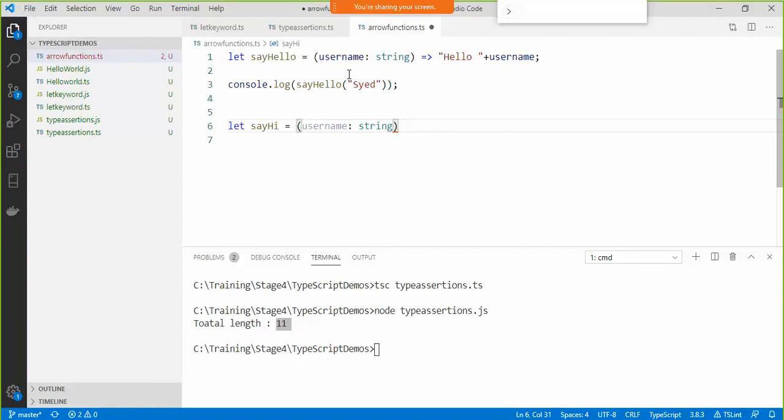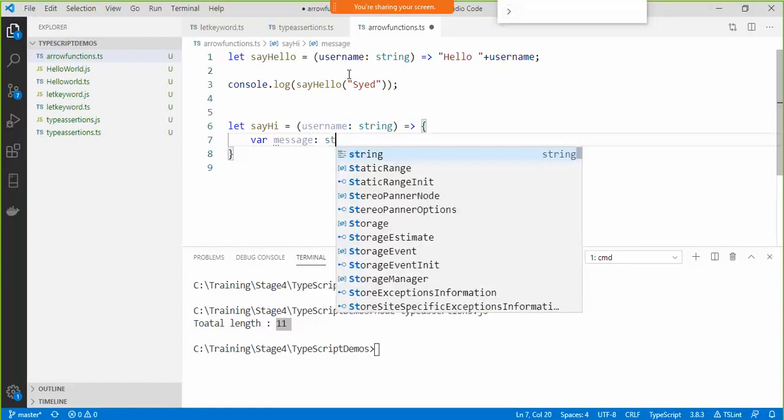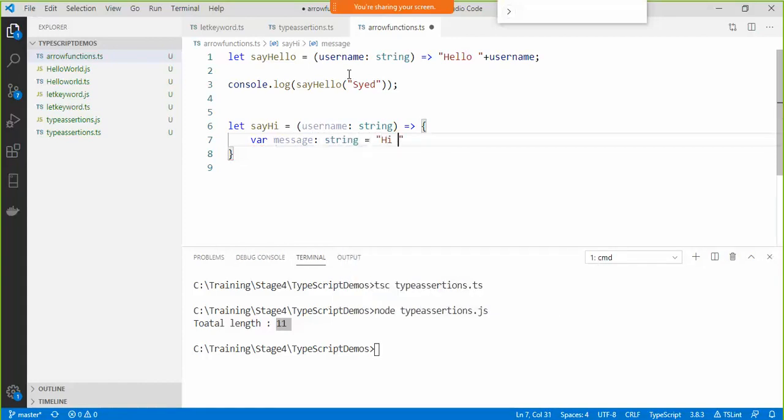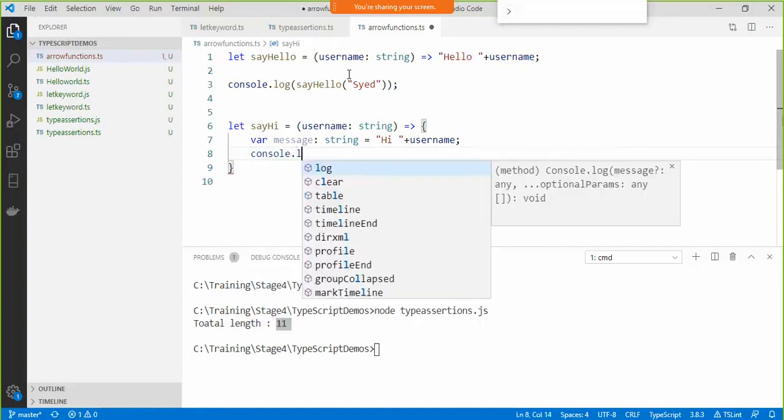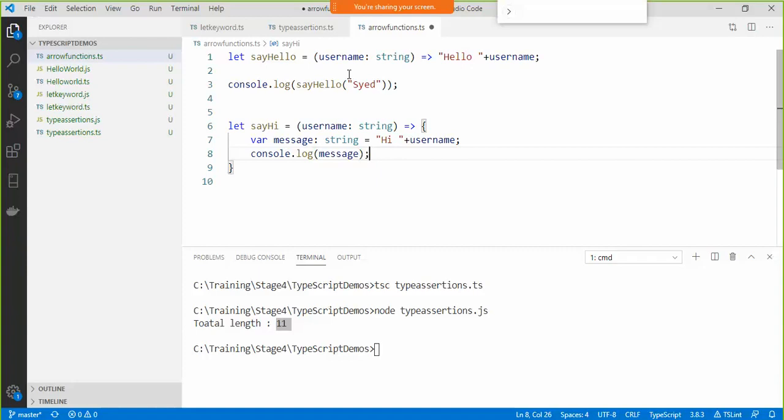If I skip the data type, it's going to take any as the data type, and if I have more than one line of statement, then I'll have to use curly braces. So in this case, I'm going to say var message colon string equals hi plus this username which is given, and we say console.log message. And again I can call this function, say hi, and then pass in some message, say hello.